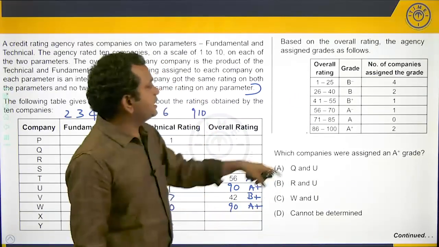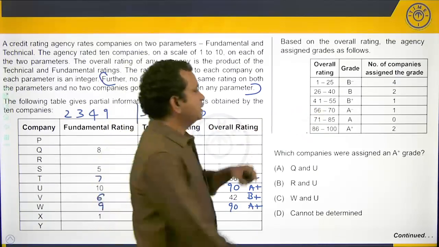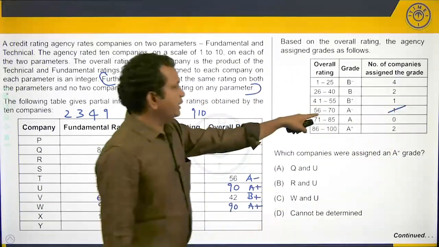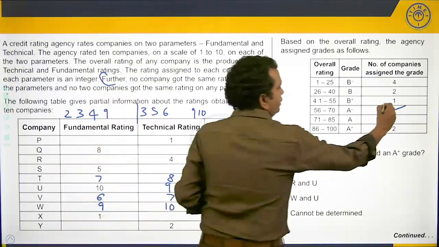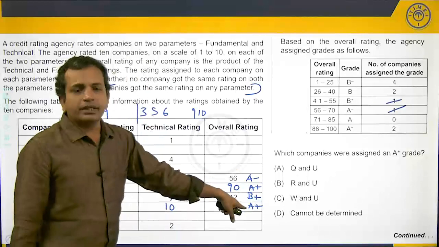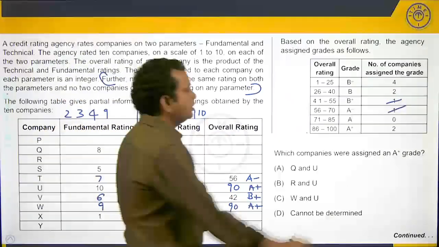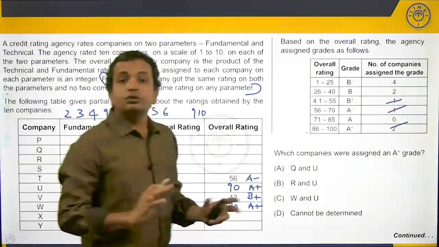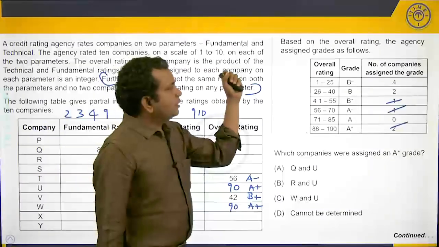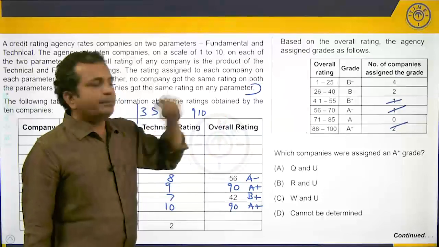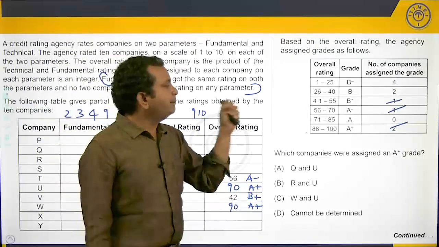Now, how many companies are there in the A minus range? Only one company. We have accounted for that. How many companies are there in the B plus range? Again, only one company. We have accounted for that. How many companies are there in the A plus range? Two companies. We have accounted for those two companies. So, which means the remaining 6 companies, the 1 to 25 band B minus and 26 to 40 band B.